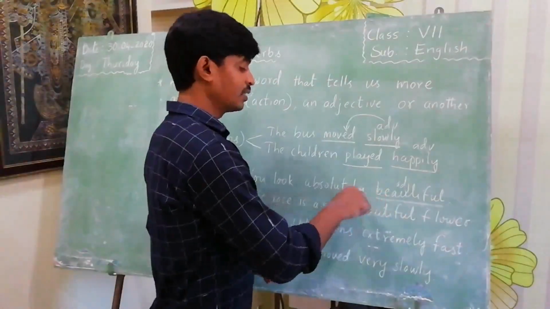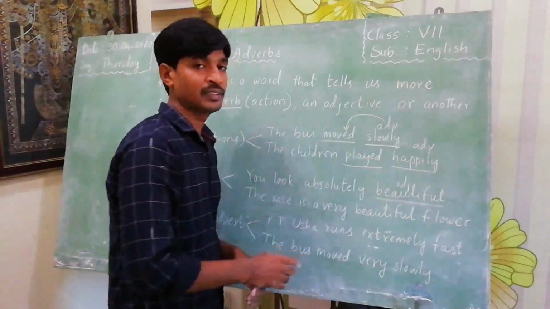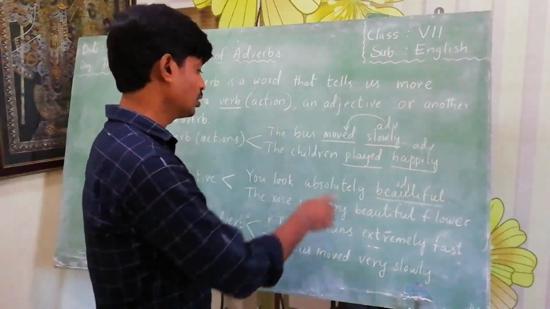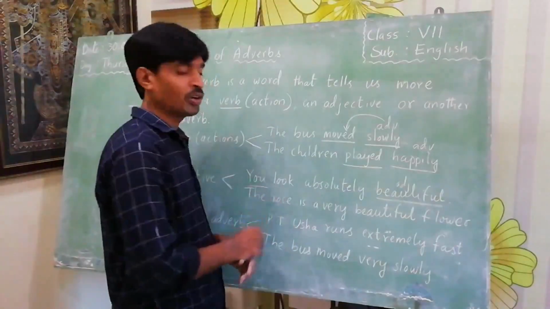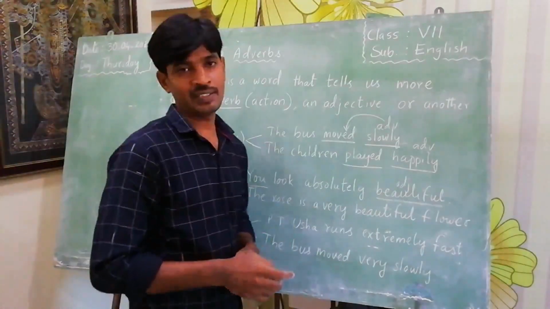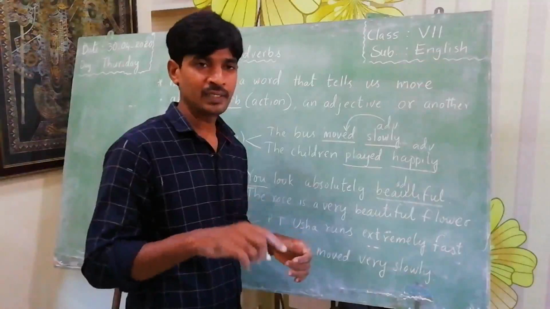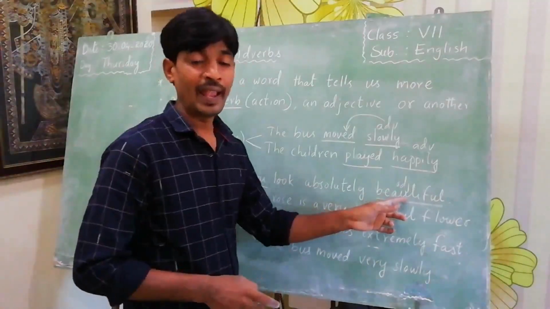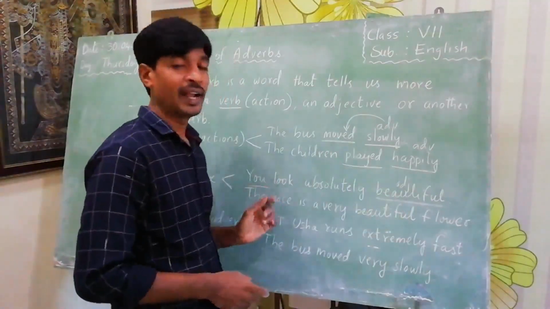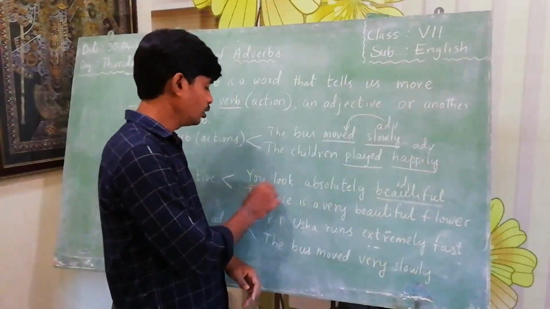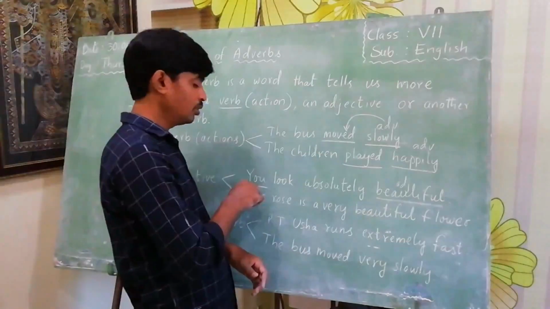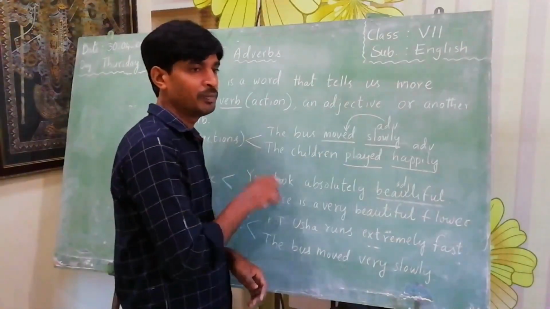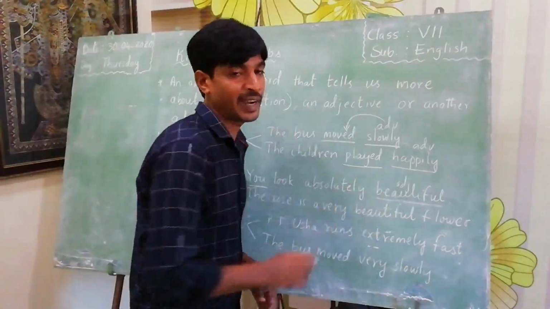Who looks beautiful? You. It is a pronoun. In the previous class I explained what a pronoun is and what an adjective is. An adjective describes nouns and pronouns. Here you is a pronoun, and the word beautiful describes you. How do you look? You look beautiful. So beautiful is an adjective.